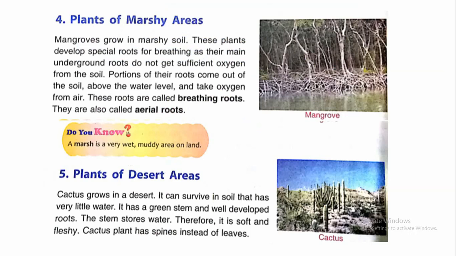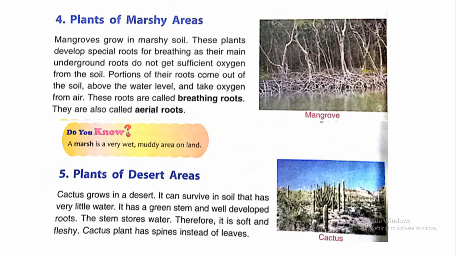Number 4 is plants of marshy areas. Mangroves grow in marshy areas. These plants develop special roots for breathing as their main underground roots do not get sufficient oxygen from the soil. Portions of these roots come out of the soil above the water level and take oxygen from air. These roots are called breathing roots and they are also known as aerial roots. Examples are mangrove plants.